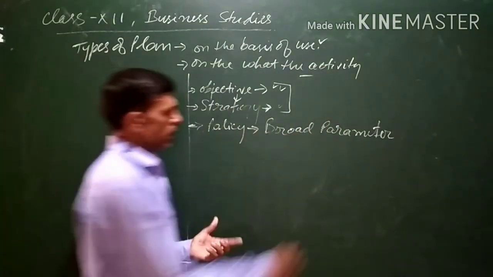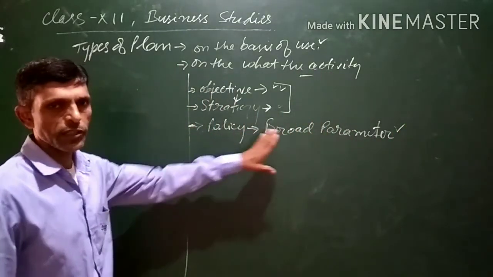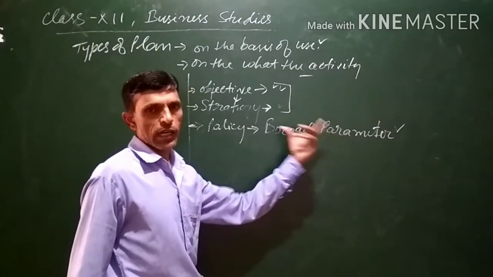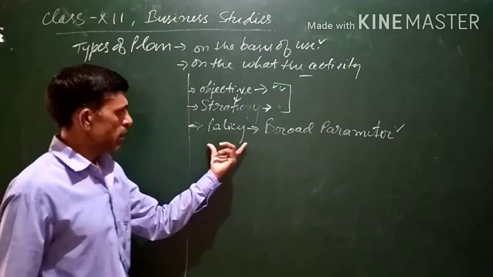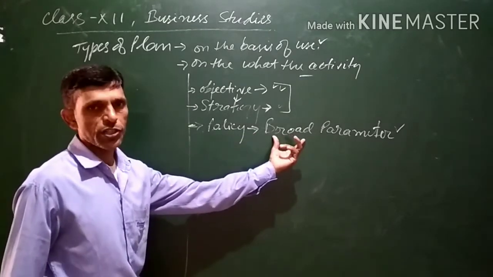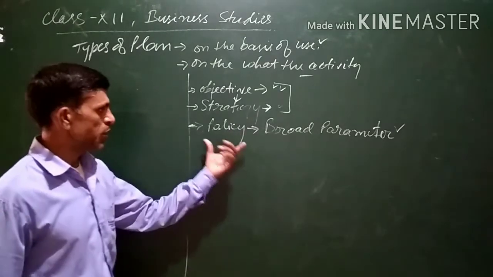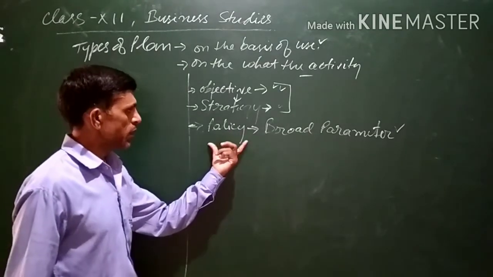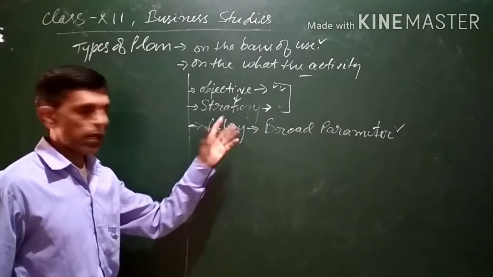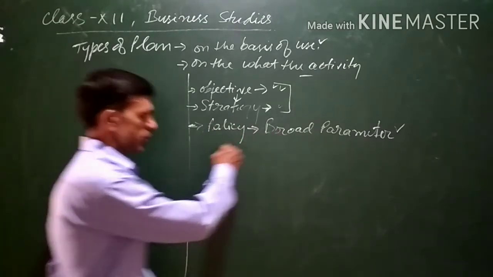Because within the policy some deviations are possible. Managers are free to interpret the policies; they are not to be strictly followed. Managers have some discretionary power under the policy, and minor changes can be made in order to implement it. Whatever the policy, the managers have to follow it, but they have some discretionary powers.